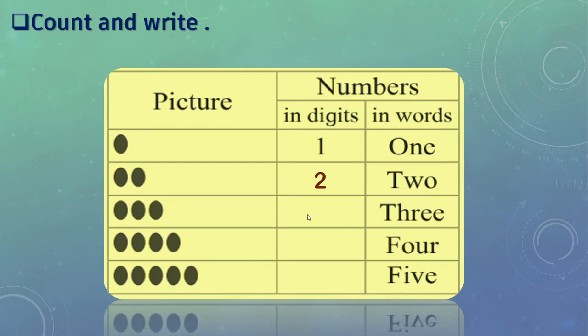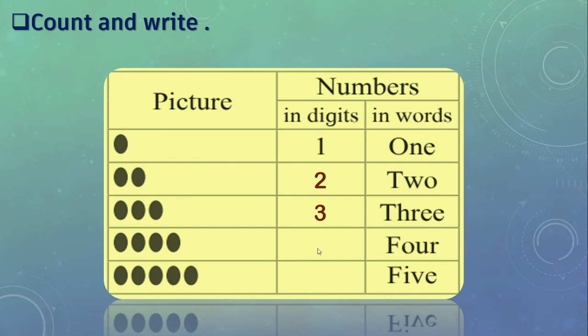Okay. Now in the third row 3 dots. So in digit column we'll write 3. And in words T-H-R-E-E, 3. Here we can see 1, 2, 3, 4. 4 dots.